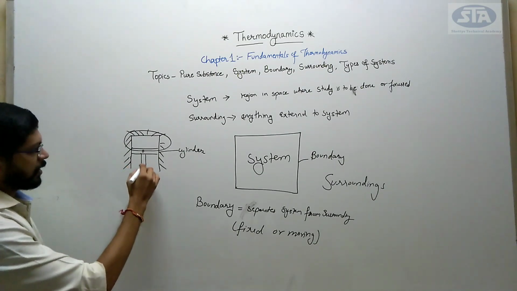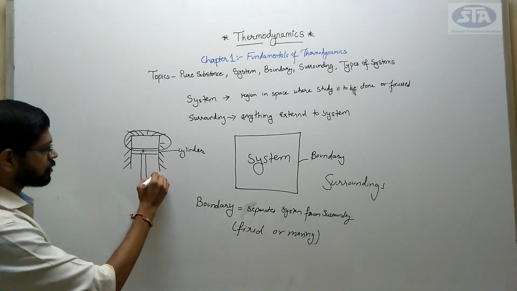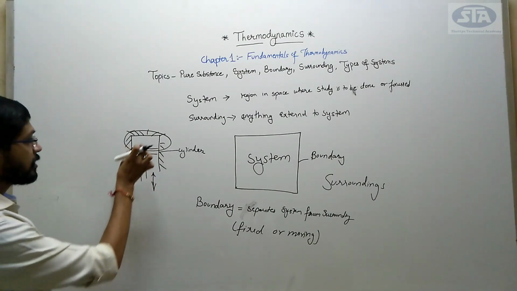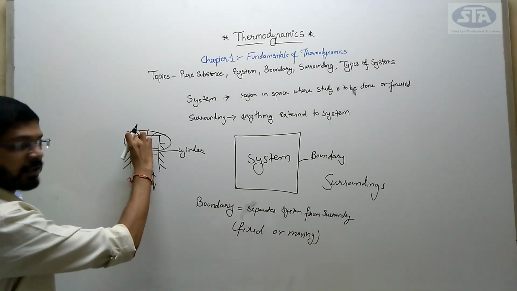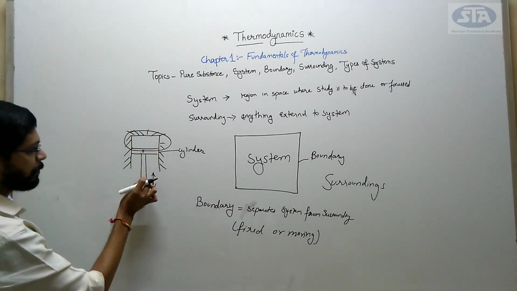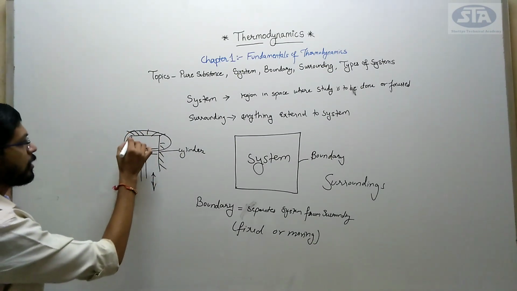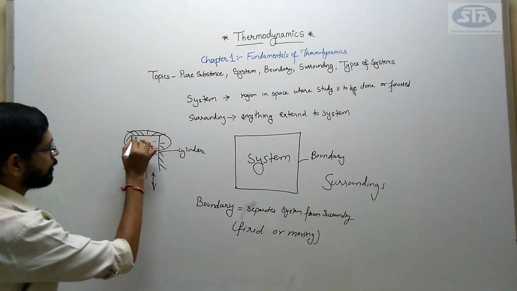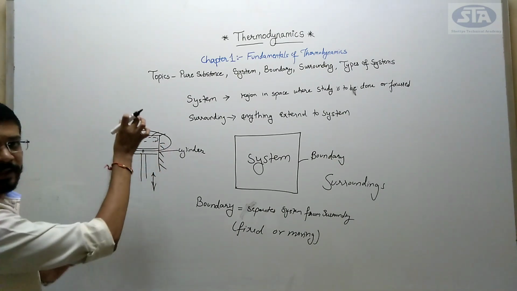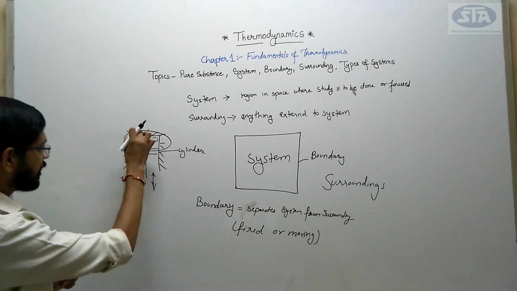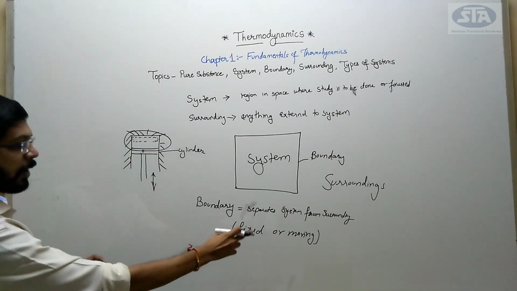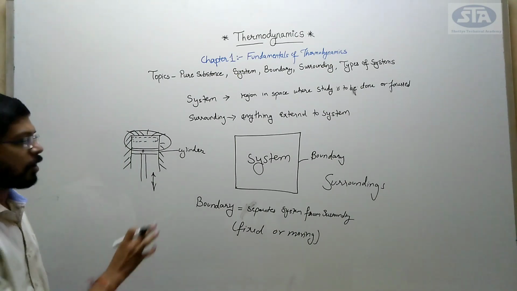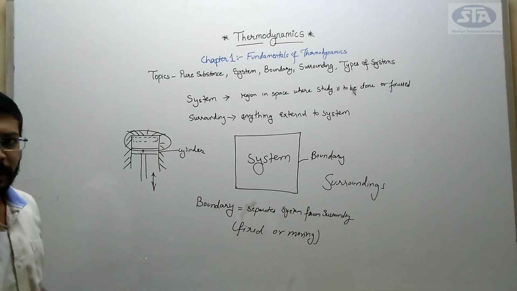This portion which I want to study, this part is my system. What will happen, as my piston goes up or down, as it slides up and down, my system, this area gets on changing. So when I press my piston, when it goes upside, consider this would be my area, right? When my piston slides up and when it goes down, my area would increase. Thus the boundary here is moving, right? Clear with this concept of system, surrounding and boundary?